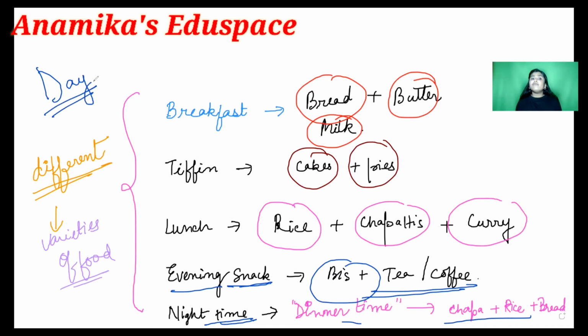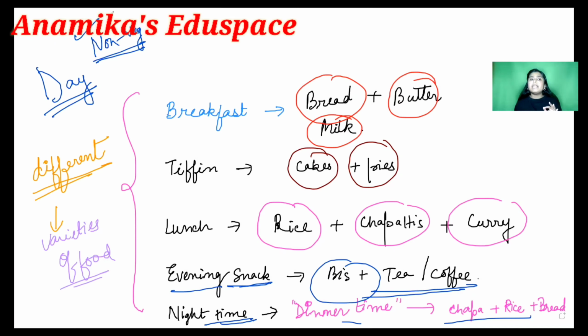And it can vary from place to place, because Bengali people will always have fish curry, right? Whereas the other people, those who eat non-veg, so there are two types of people. One is the vegetarian people and another is the non-vegetarian people.